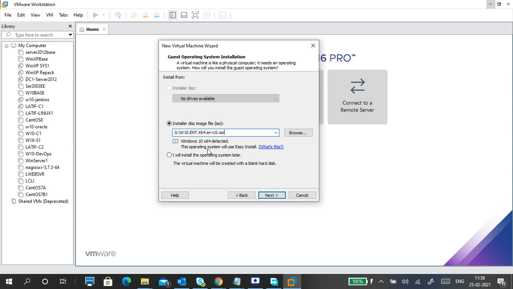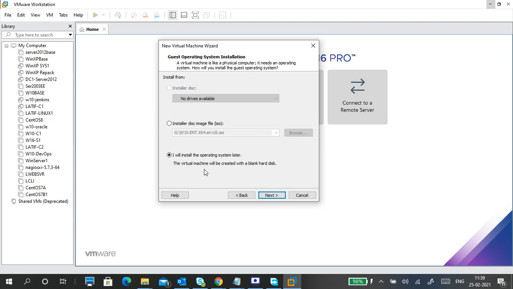But here we customize the installation, so we will see every installation step, because we don't have any physical machine. We are practicing on virtual machines, right? So we should know the options of installation. So better to go like this. Select the last one only: I will install the operating system later.